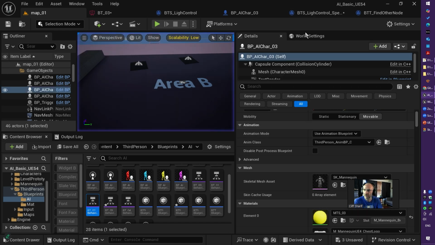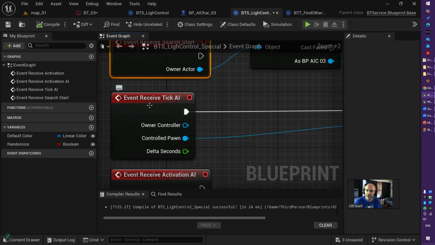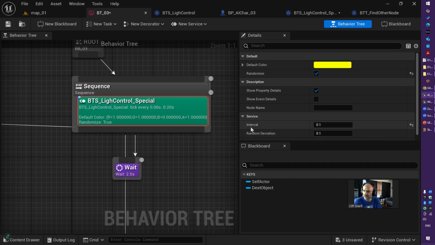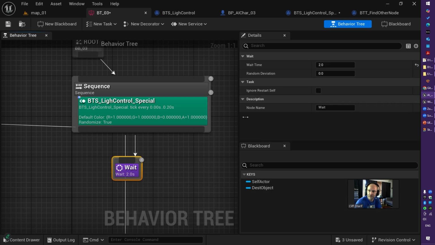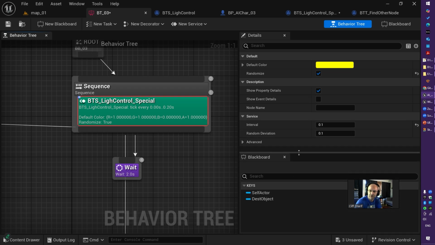Why did that happen? Because if I open my service, this is happening on receive tick AI, and if you check the service, this is the tick interval of AI, every 0.1 seconds. So for this type of control, for example, if you have a wait on an AI task, you can change the wait time. For the service, you can change these parameters. Depending on this parameter, you can run your events and add complexity to your behavior.